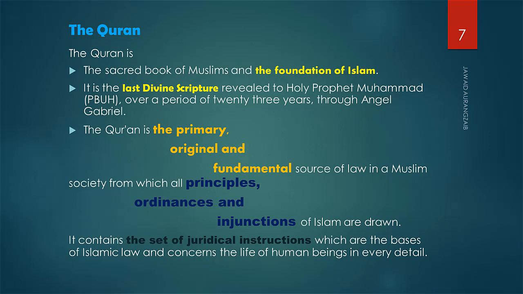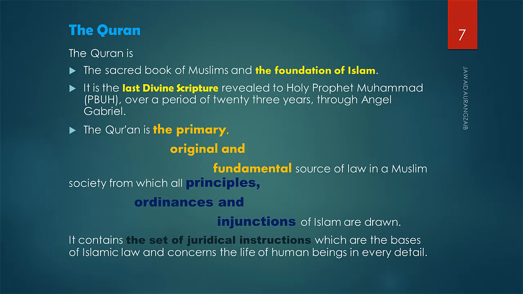Over here, I will explain the use of Quran as the source of Islamic law. We must know that Quran is the primary, original, and fundamental source of Islamic law. There are principal ordinances and injunctions which are given in the Quran as laws which must be applied by a Muslim, which must be applied in any Muslim society.